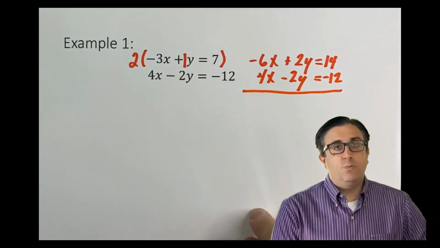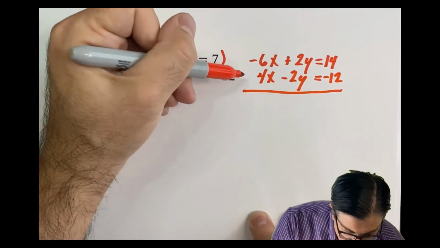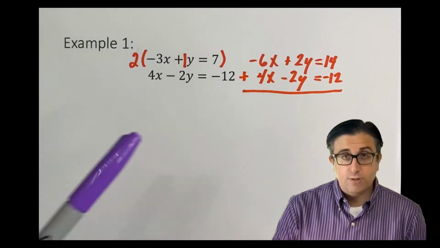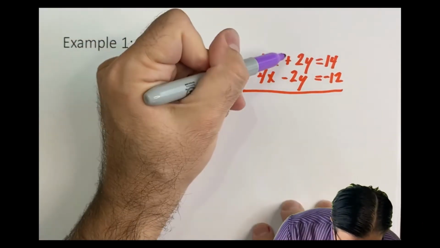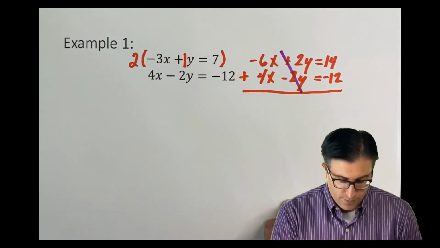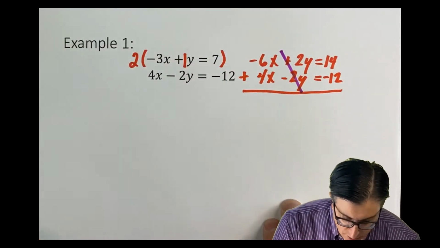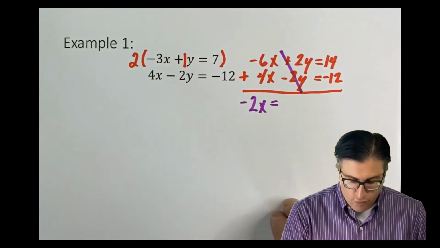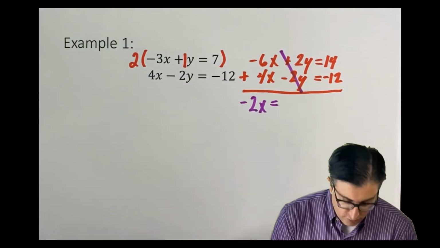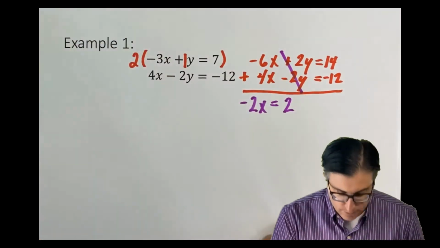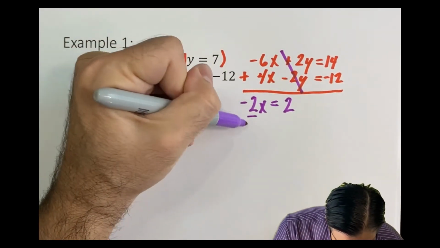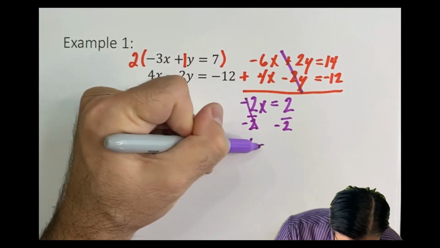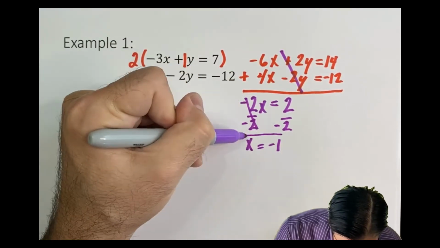When we do elimination, we multiply, then add our 2 equations together. Hopefully one variable will cancel, and I notice that I have a positive 2y and a negative 2y, so those are going to cancel. Negative 6x plus 4x is negative 2x, and 14 plus negative 12 is a positive 2. I'm going to divide both sides by this negative 2, and I find out that x equals negative 1.